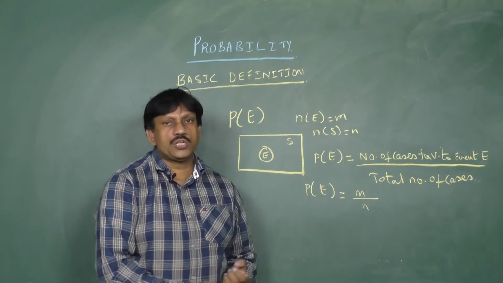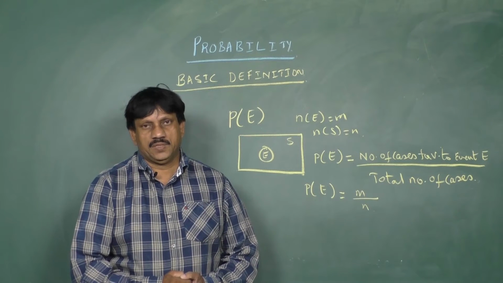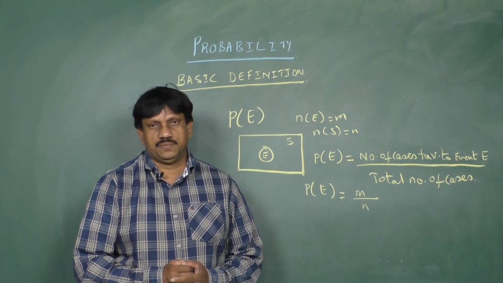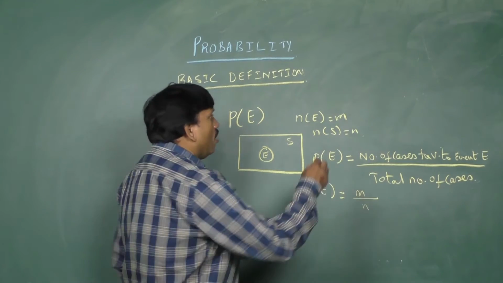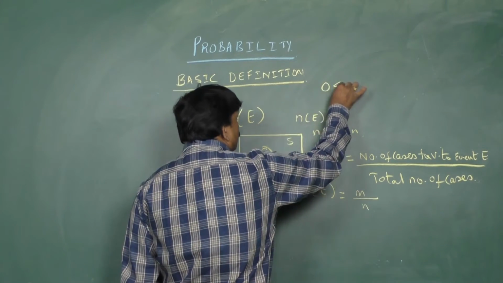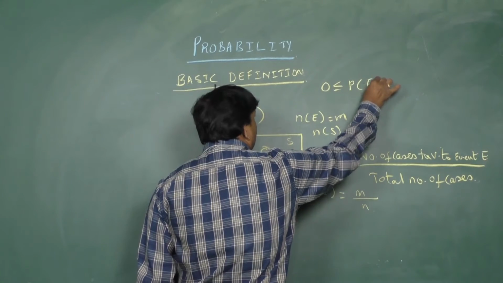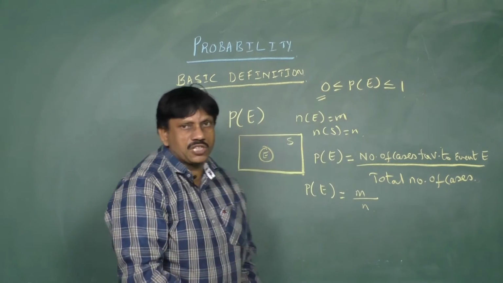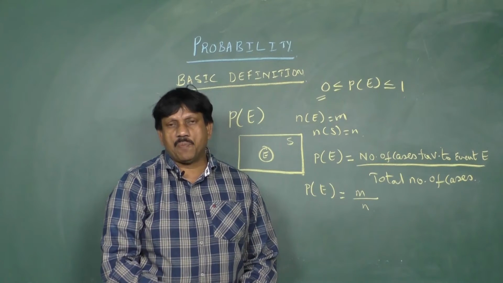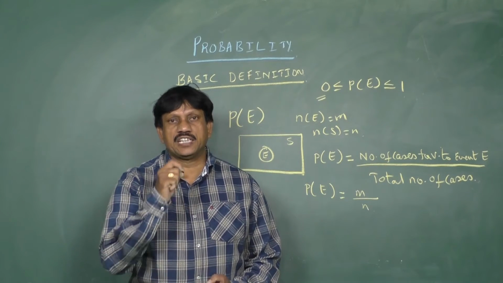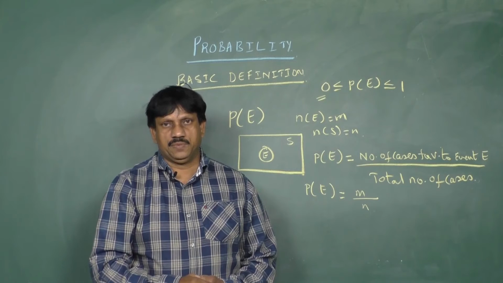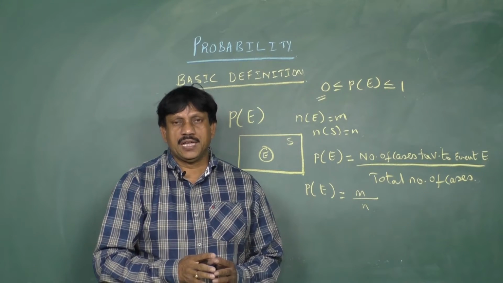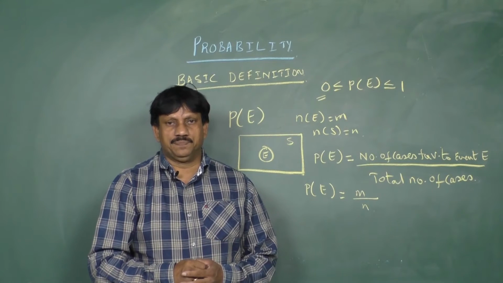Students, this ratio is always positive. The ratio always lies between 0 and 1. So, P of E always lies between 0 and 1. The probability of 0 means it is an impossible event. The probability of 1 means it is a certain event, a sure event we can say. So, the probability value is always a positive quantity, lies between 0 and 1.